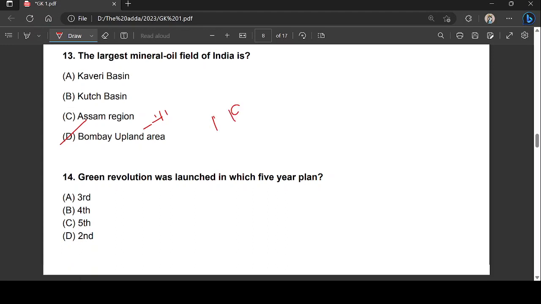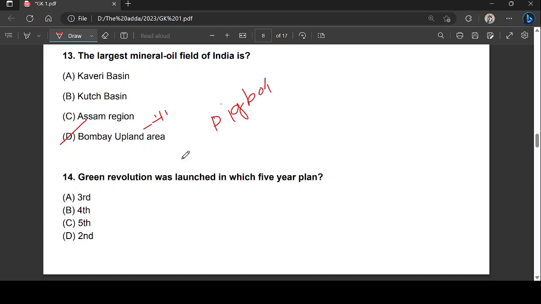Let me write this. Digboy, which is located in Assam, was the first oil well in India, right? It is as old as the 18th century, when oil was first discovered there. Let's move to the next question.